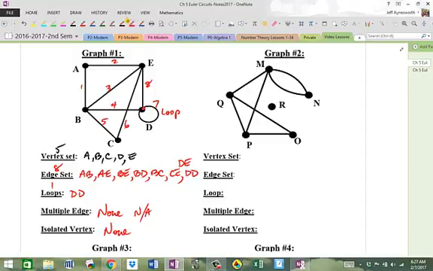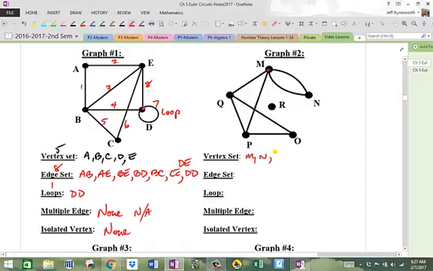So a vertex set. So we have M right here. So M, N, O, P, and then Q, and then R. I like to go alphabetical right there. And then edge set, here we go. So QM, that's 1. QP, so notice how I label them as I go and make it simple. All right, QO, I like to list things in order. And then PM is 4. And then PO is 5.